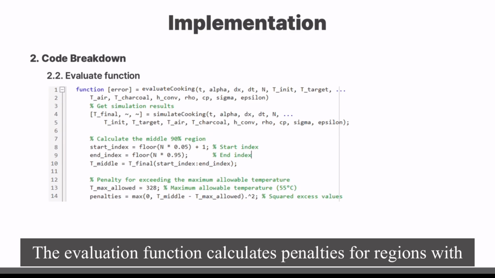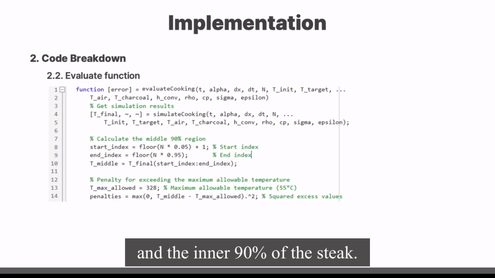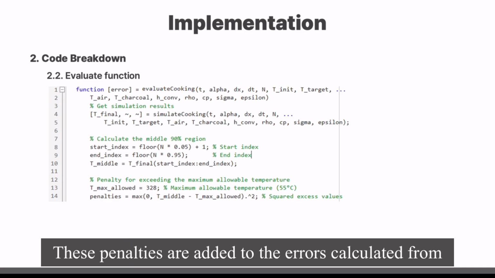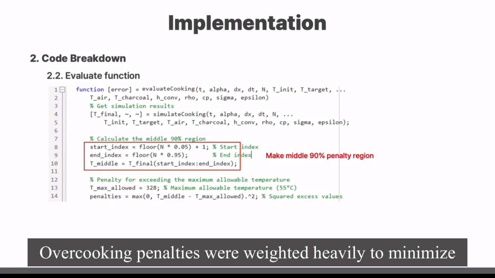The evaluation function calculates penalties for regions with temperatures above 55 degrees Celsius in the inner 90% of the steak. These penalties are added to the errors calculated from deviations in standard deviation and target core temperature. Overcooking penalties were weighted heavily to minimize overcooking.